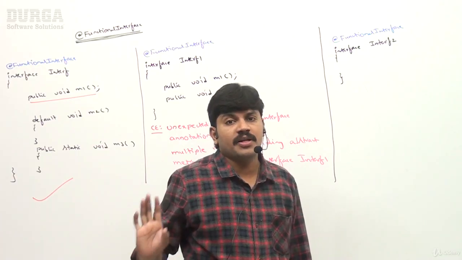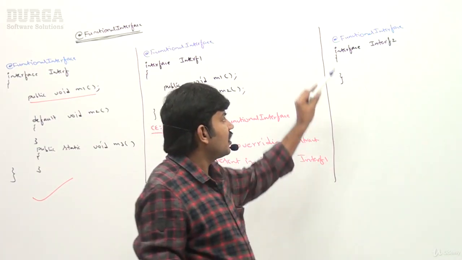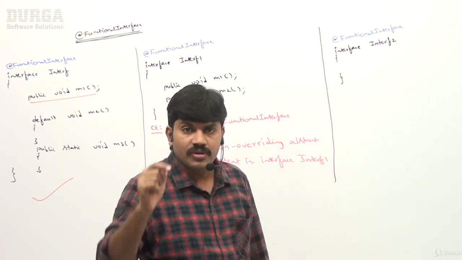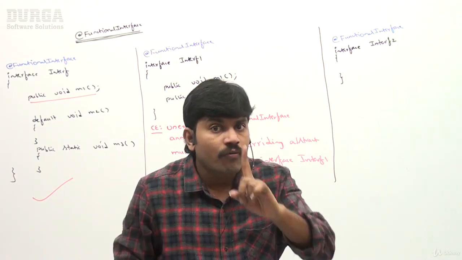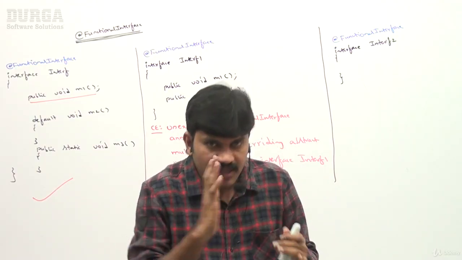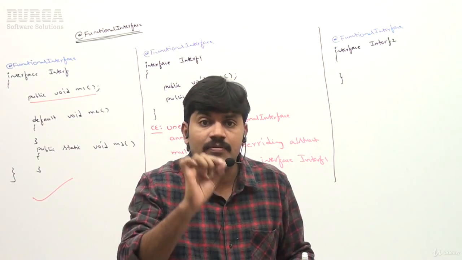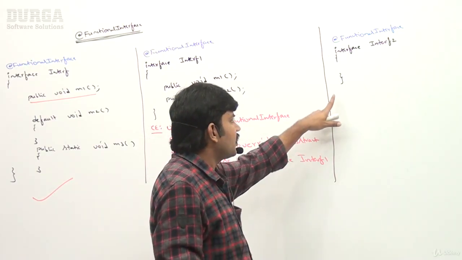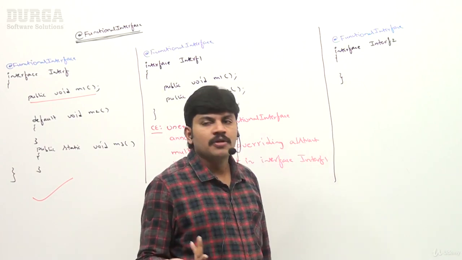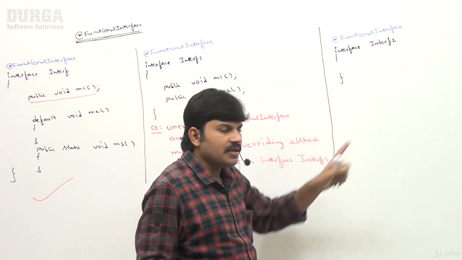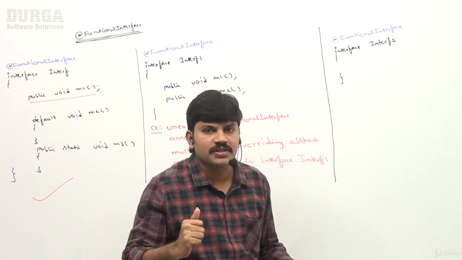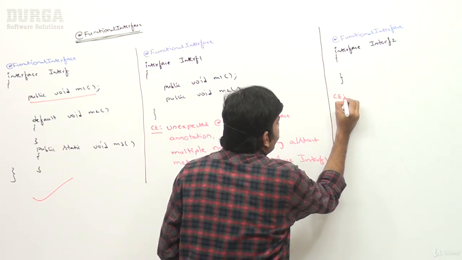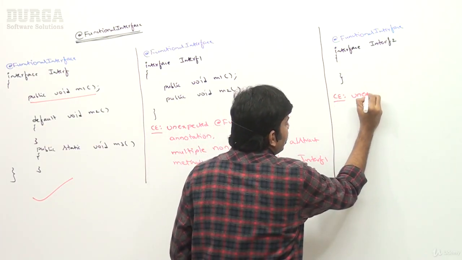Immediately we are going to get a compile time error, because if an interface is declared as a functional interface, it should compulsorily contain exactly one abstract method. SAM interfaces, single abstract method interfaces, are called functional interfaces, right? It should contain one abstract method, but no abstract method is available. Then how would it be a functional interface? What is that error?